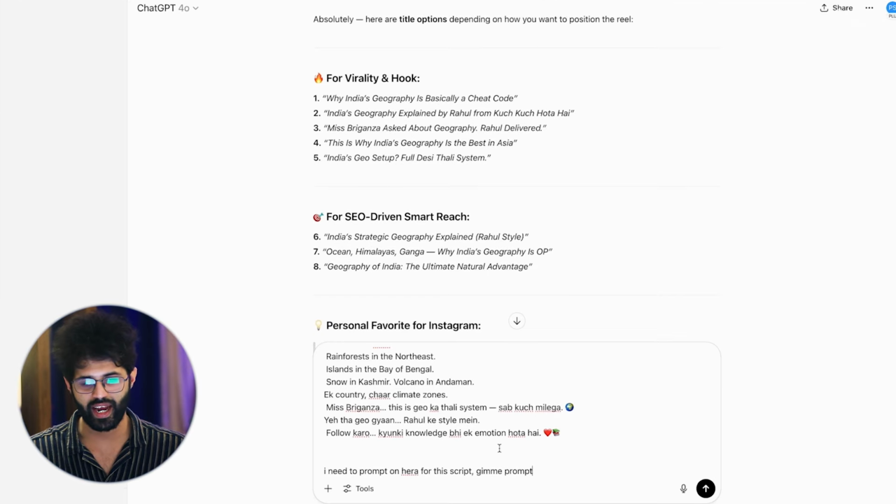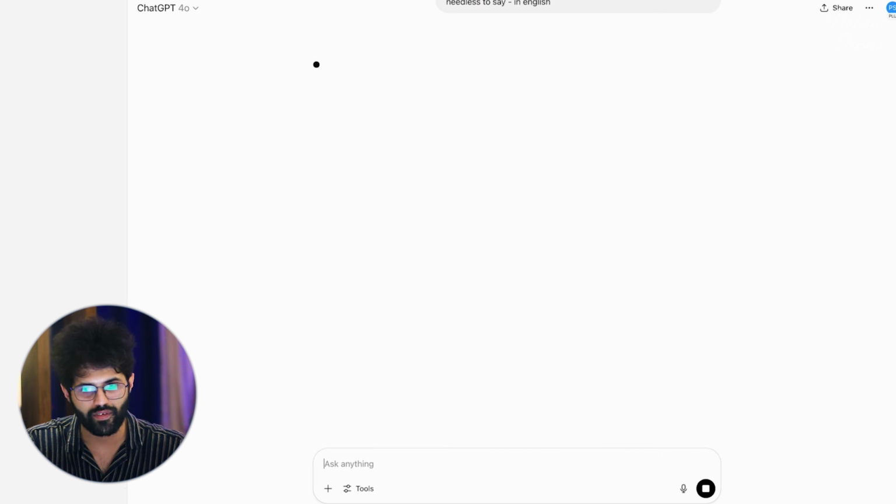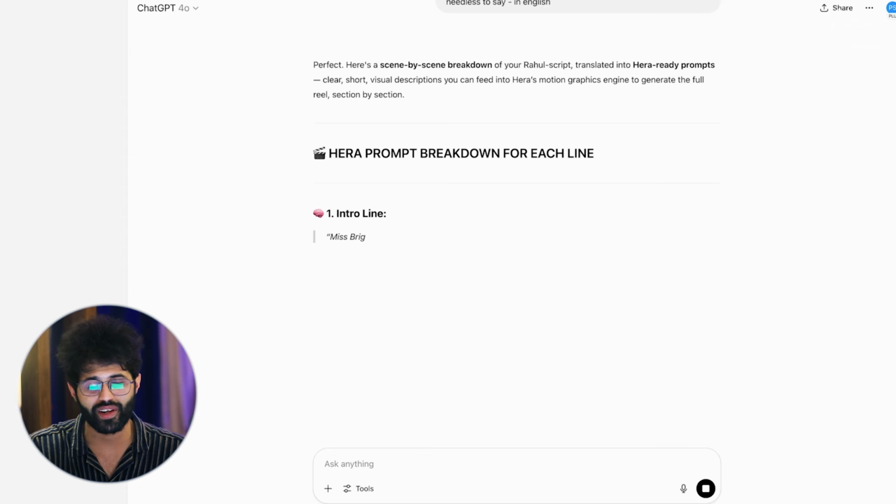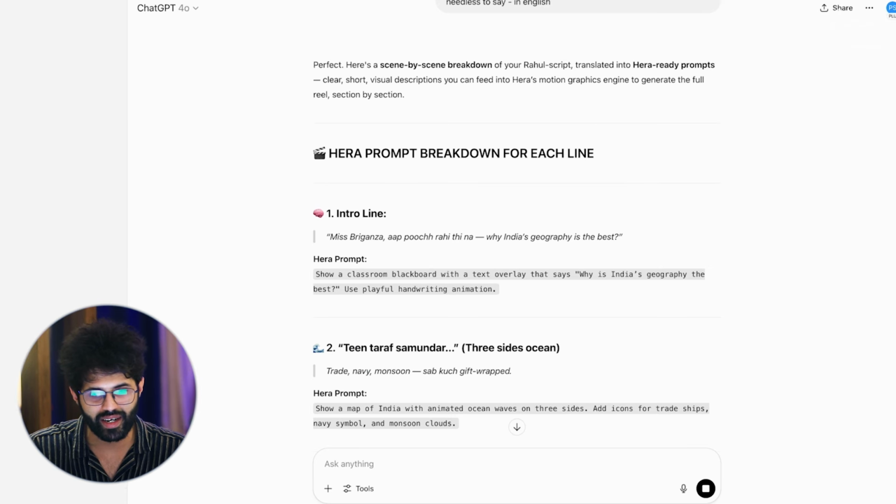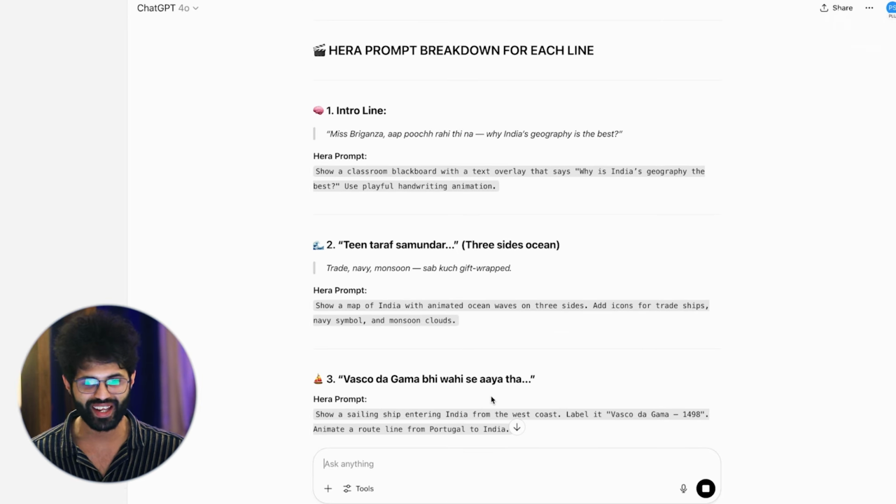So script in, and I need to prompt on Hera for this script. Give me prompts for each bit. Needless to say, in English, just get rid of the typo. There we go. I had to say that in particular because my script is in Hindi. But there we go. It's very clearly given me the prompts for each of these components that I need to get off Hera, for example.